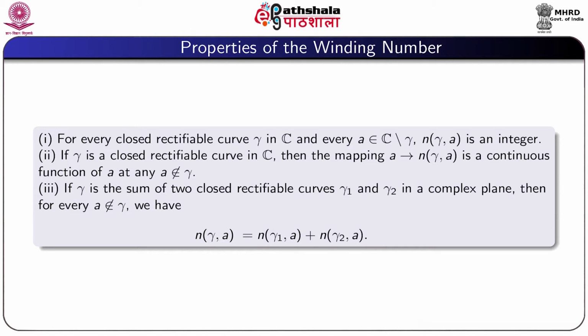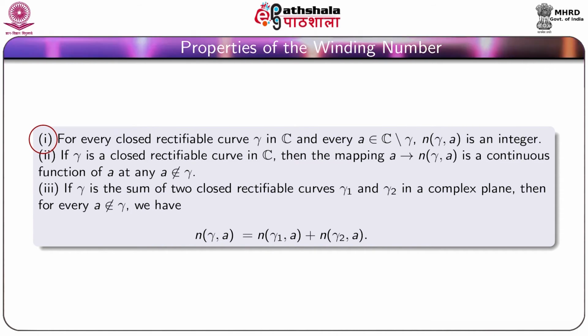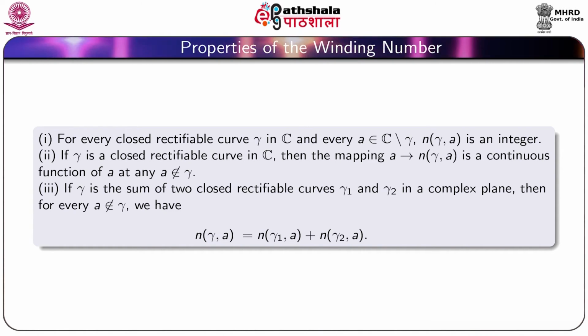So now we discuss properties of the winding number. Number 1: for every closed rectifiable curve γ in C and every A belonging to C except γ, n(γ, A) is an integer. Number 2: if γ is a closed rectifiable curve in C, then the mapping from A to n(γ, A) is a continuous function of A at any A not on γ.